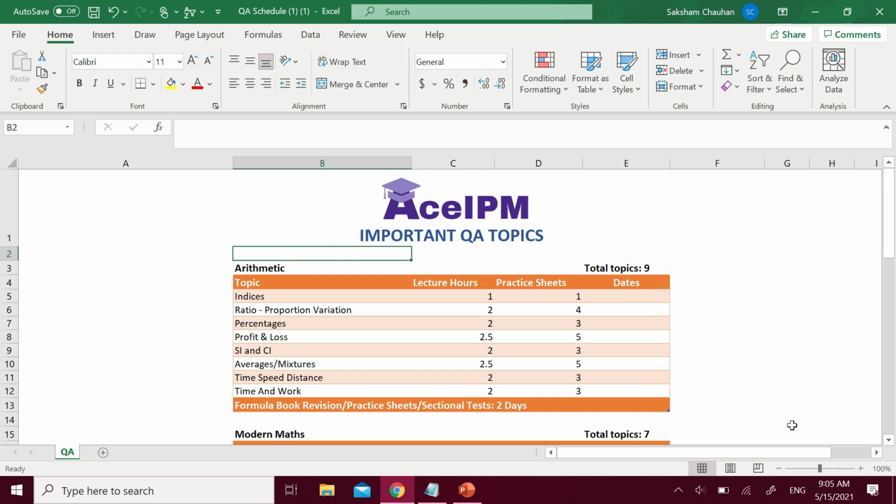If I talk about number system, it's mostly formula based. There's less of conceptual theory available. So in that case, again, that's something which is equally easy or hard for a non-math student and also for a science or a math student.